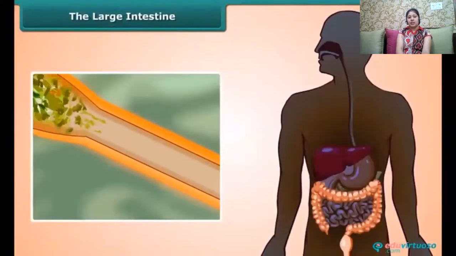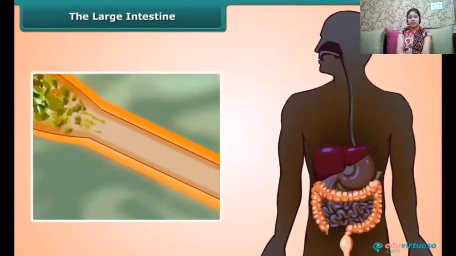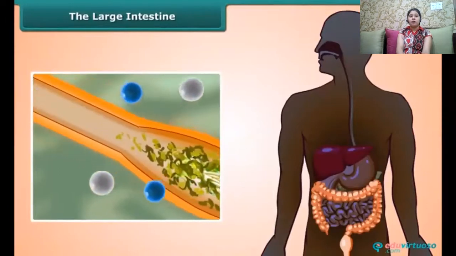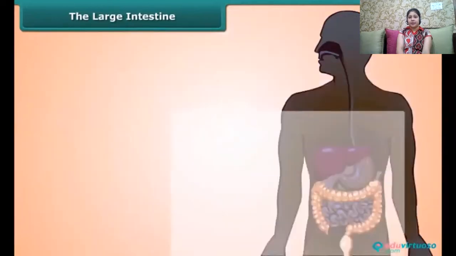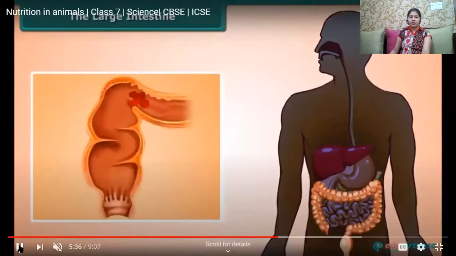From the small intestine, the food then enters the large intestine, where the absorption of water takes place. Remember, the absorption of water is very important so that we do not get dehydrated.